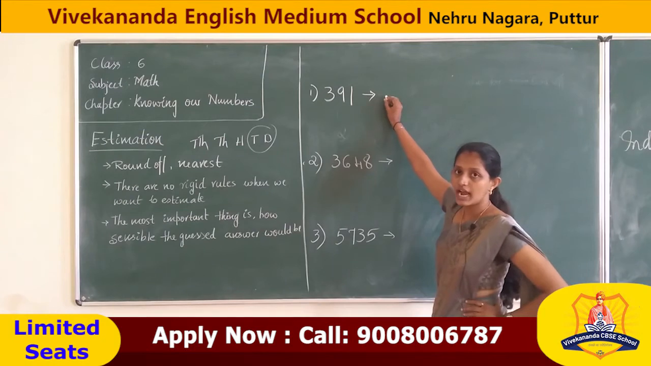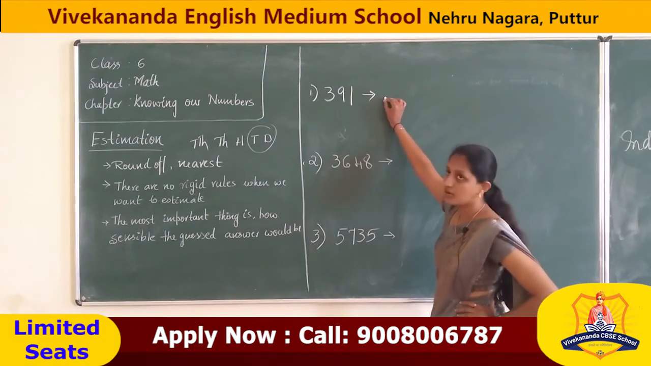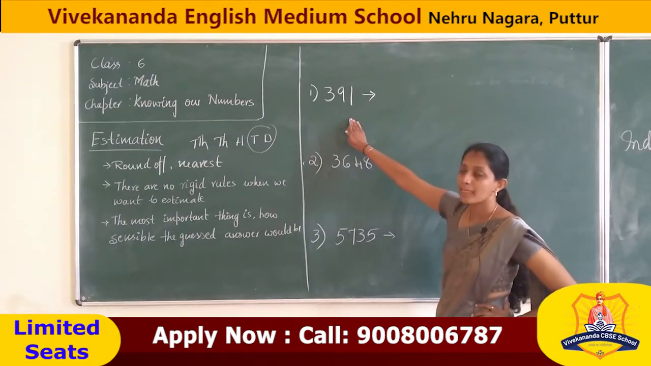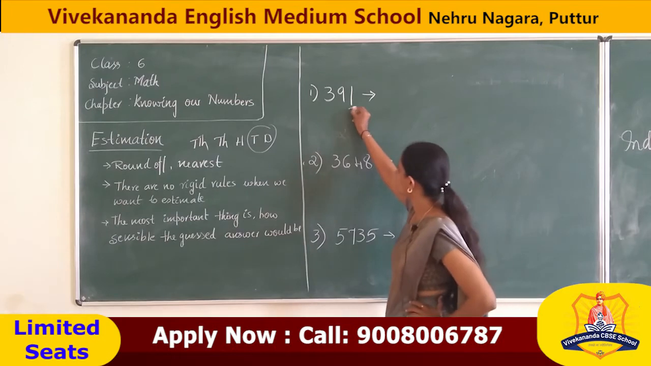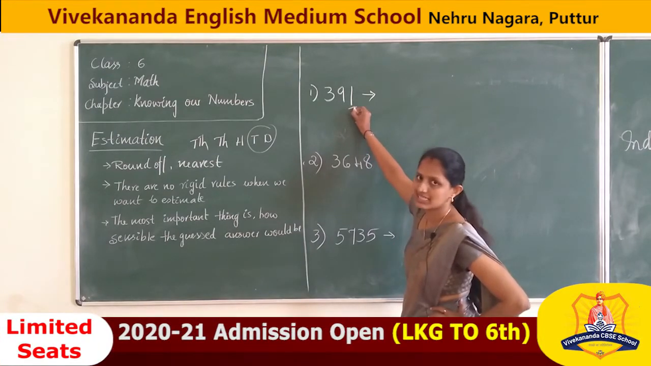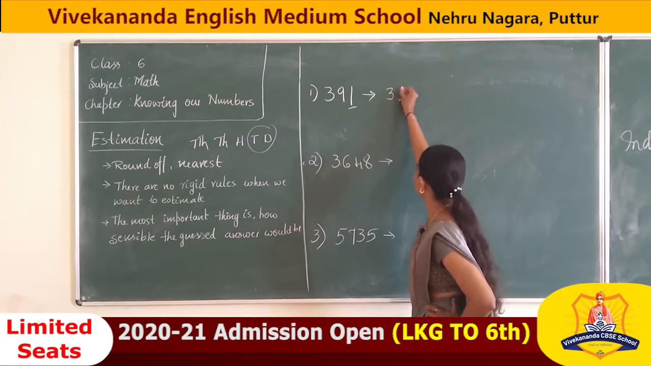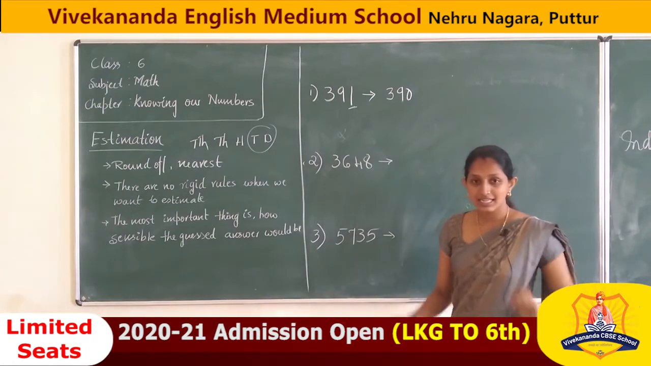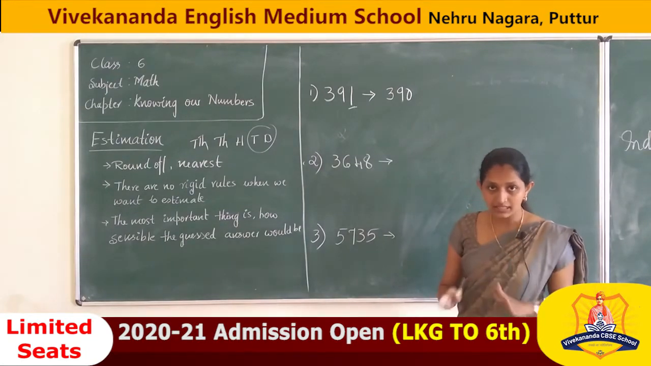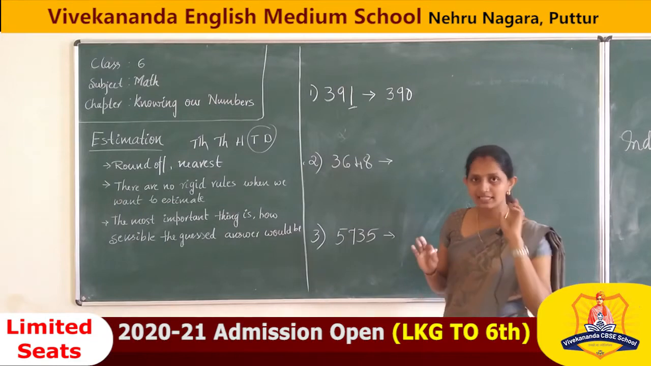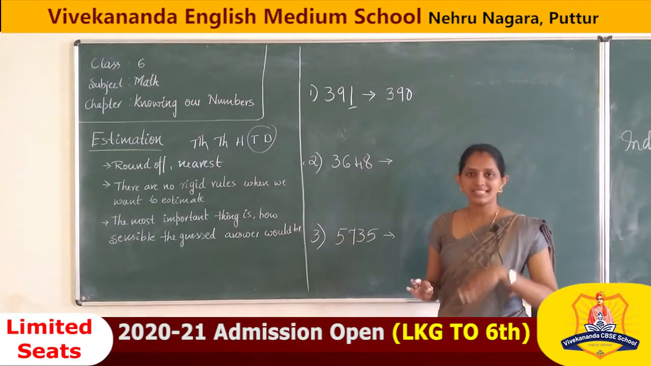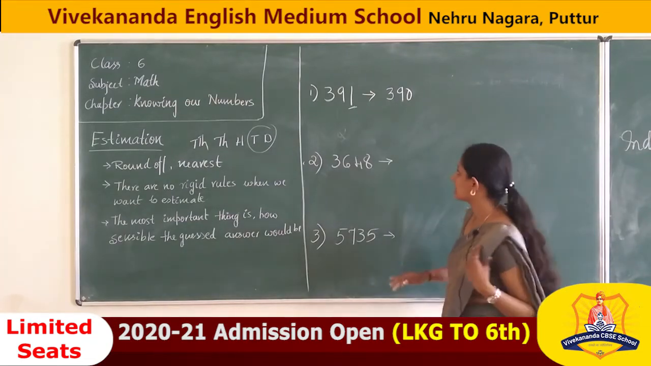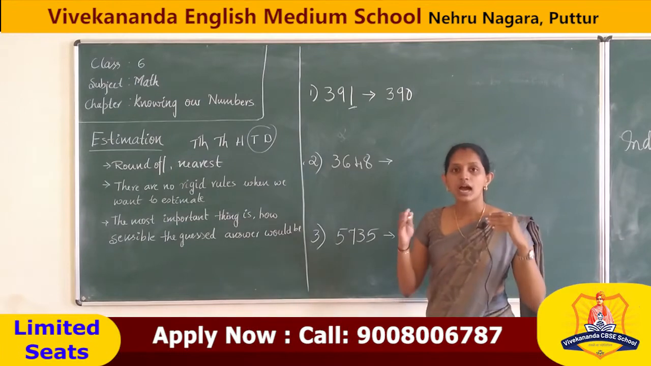First we have to do 10, correct? What we have to do? We have to check this one. It is less than 5. So we are not going to change anything. We are writing 390. It is estimating to the nearest tens, not hundreds. It is a 3-digit number, but we are estimating in tens, not hundreds or thousands. Understood? Next, we have to estimate it to hundreds.